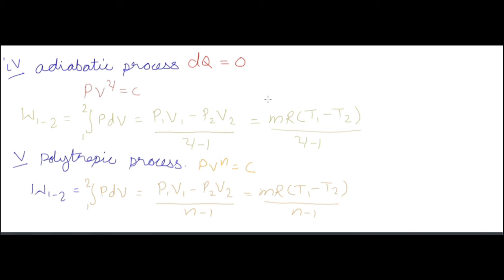Now, in the adiabatic process, we have gamma equal to Cp by Cv, meaning the ratio of the specific heat at constant pressure and the specific heat at constant volume. The gamma value is 1.4 for diatomic gases and air, and 1.334 for triatomic gases. In the polytropic process, the polytropic index is less than the adiabatic index and greater than 1.